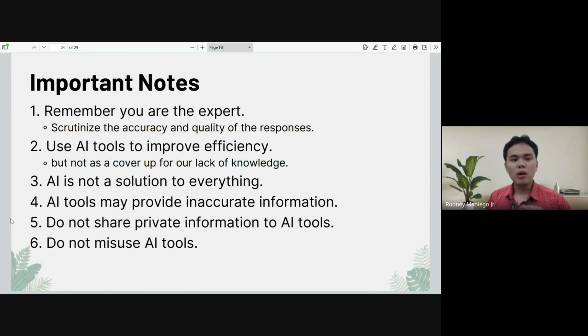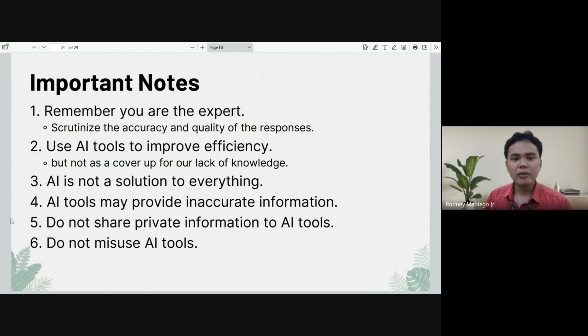So you, the person, are the one to ideate, to create ideas, and this AI will just guide you through the process. And since these are just software programs, they may provide you with inaccurate information. So it's very important to really find reliable resources if you are still new in the field.